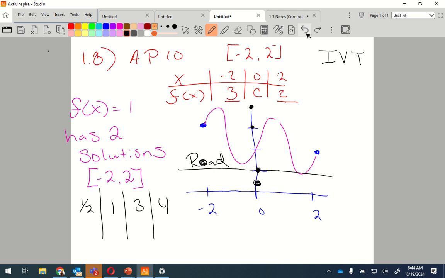Where at? 1/2. Let's see 1/2. So at 1/2, does this have two solutions? Does it cross the line, cross the road twice? It crosses here, and it crosses somewhere over here. That's how this works out for this to have two solutions, because he has to cross the road 2 times. So that means that this number here has to be somewhere down here, somewhere below that.